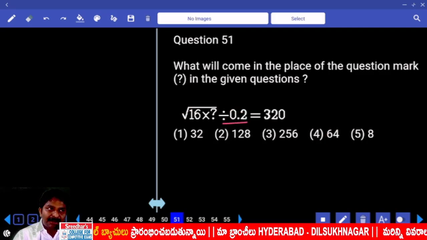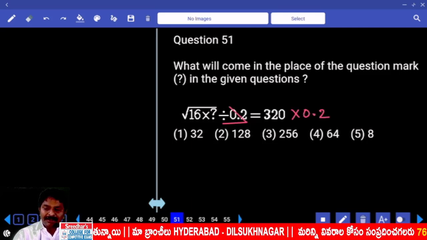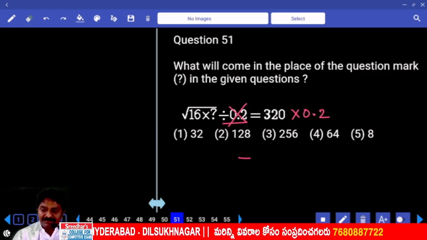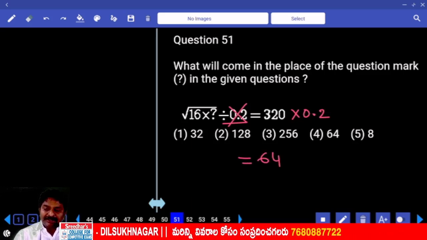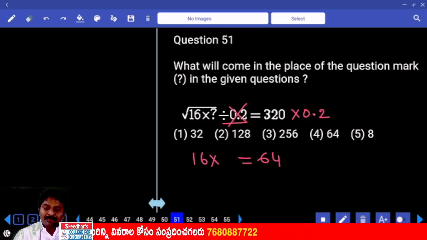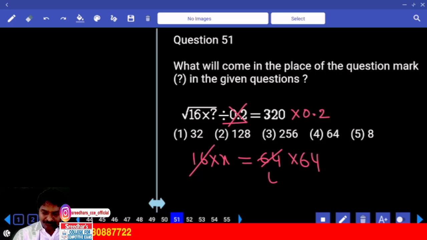0.2 is in denominator, that goes to right hand side, numerator, into 0.2, correct? 0 and decimal gets cancelled, 32 2 times. Root 16 into x is equal to 64. Squaring on both sides, right hand side you'll have 64. Left hand side under root gets cancelled. 16 4 times. Answer 256.